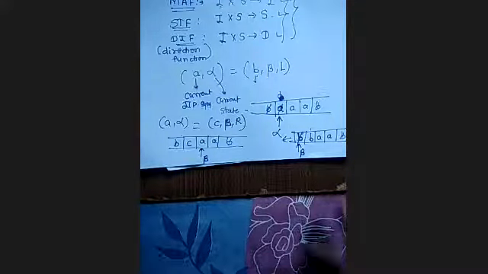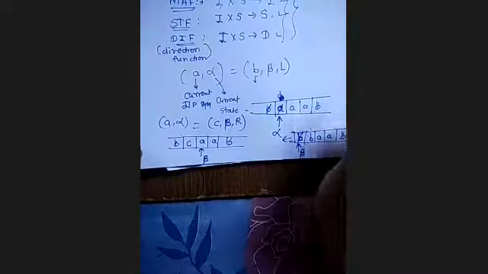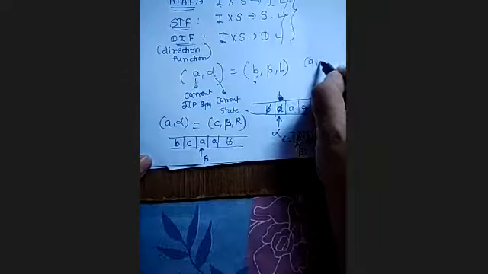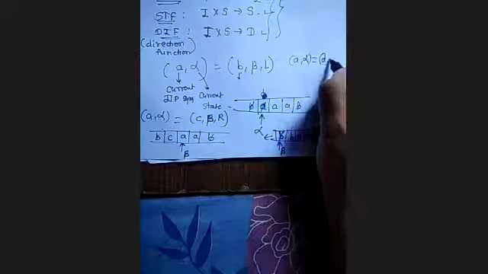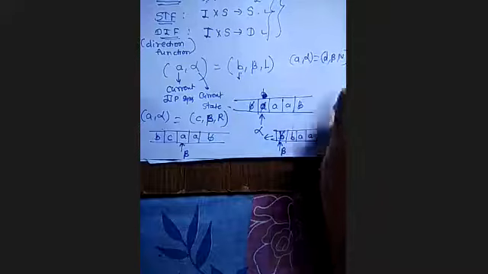Okay. Third case, what can it be? If I give here A alpha is equal to D beta and no direction, what will happen here? Can anybody tell me what will be this case?